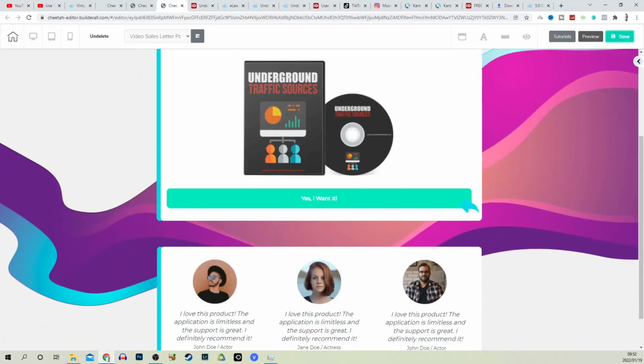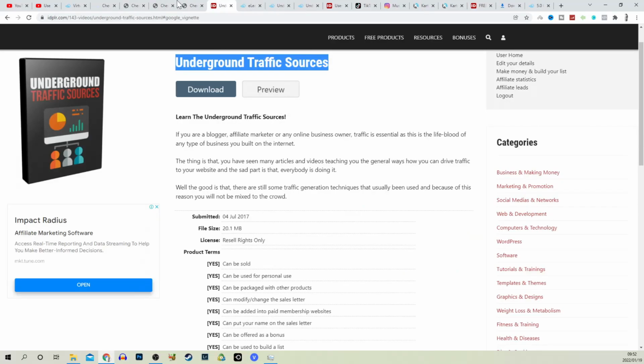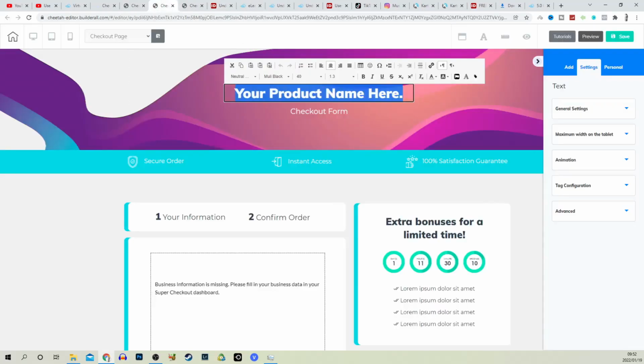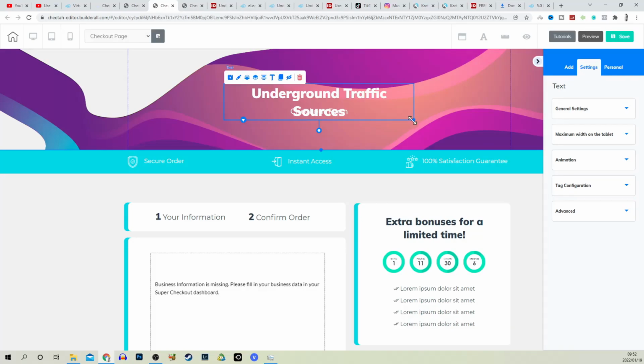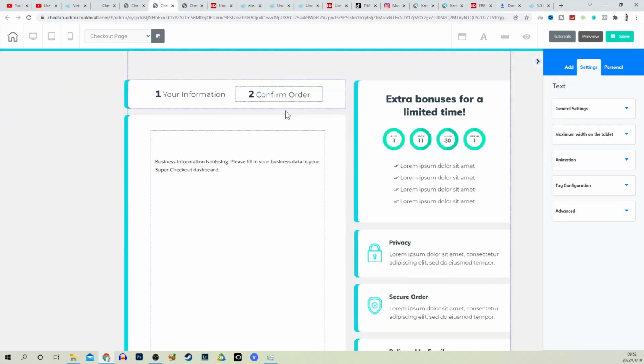So now we need to go and edit page number 3, which is the checkout page. So let's click on edit page over here. Again, for our product name, we can copy underground traffic sources and just paste this here. Sometimes if the text does this, just click on it and make it a bit wider and it will fit perfectly. For the checkout form, we can leave.